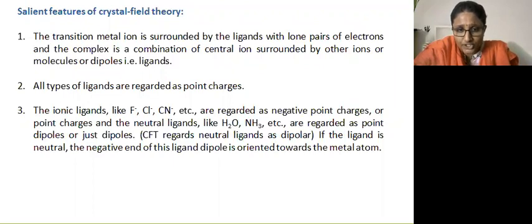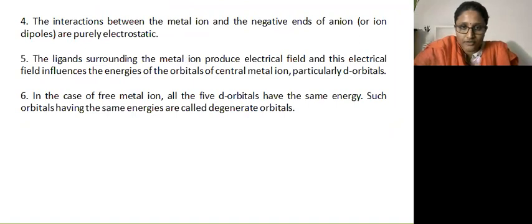If the ligand is neutral, the negative end of the ligand dipole is oriented towards the metal atom. If you take the example CO, the carbon is oriented towards the metal. The fourth feature is that the interaction between the metal ion and the negative ends of the ligands is purely electrostatic.